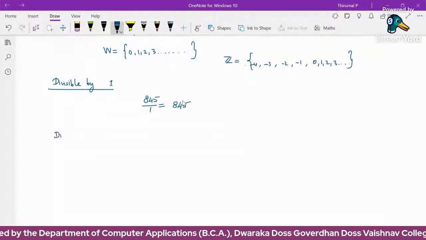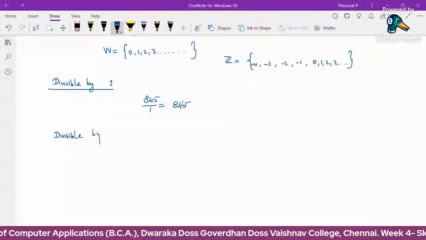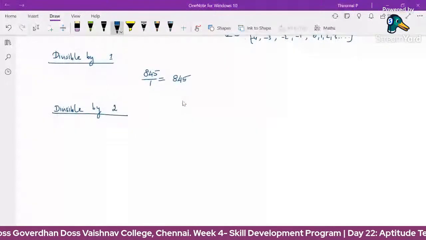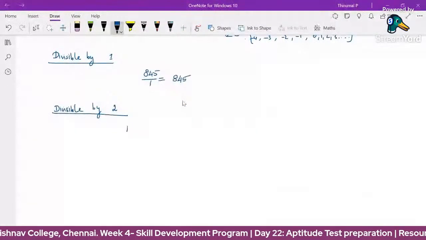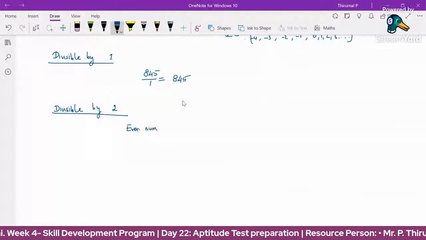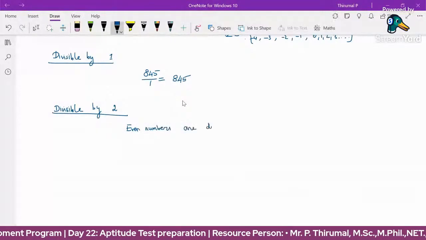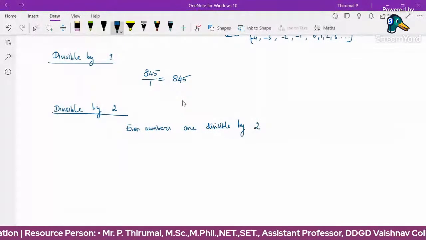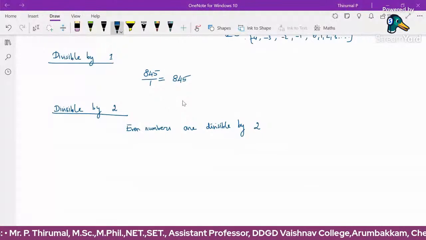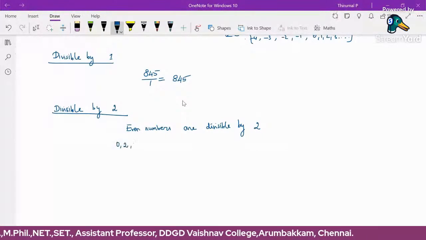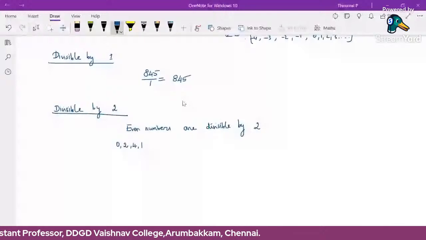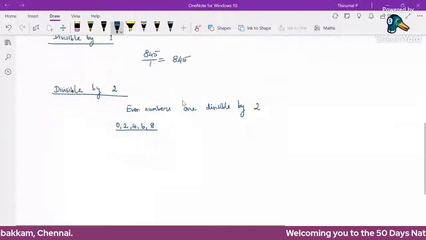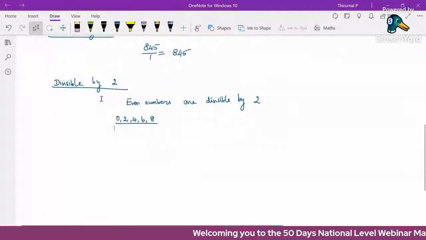Next, divisible by 2. Here 2 is an even number. So a given number is divisible by 2 means the given number is an even number. All the even numbers are divisible by 2. How to identify the even numbers? Even numbers have unit digit 0, 2, 4, 6, 8. If these five values are in the unit place, the given number is an even number. So even numbers are divisible by 2.